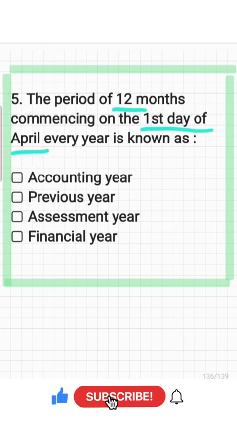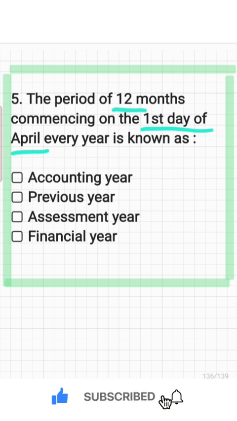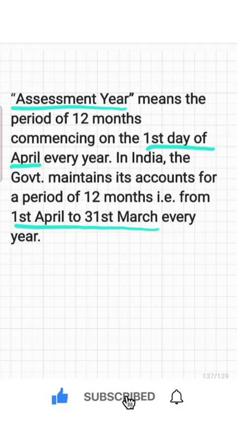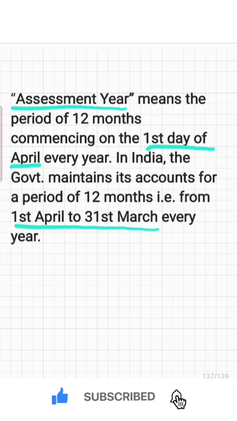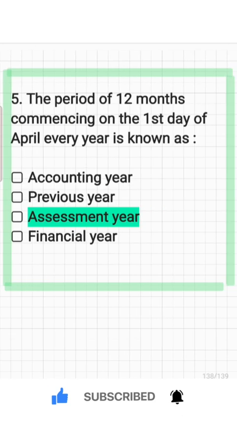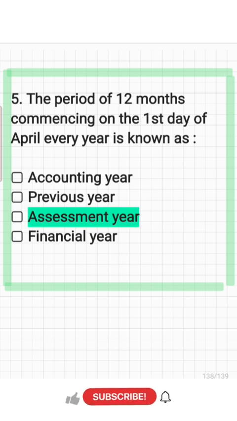And the next question, the period of 12 months commencing on the first day of April every year is known as accounting year, previous year, assessment year, or financial year. What is the answer? Mainly the answer is assessment year. What do you mean by assessment year? As the question says, it is a period of 12 months commencing on the first day of April every year. In India, the government maintains its accounts for a period of 12 months, from 1st April to 31st March every year. Here the answer is assessment year.